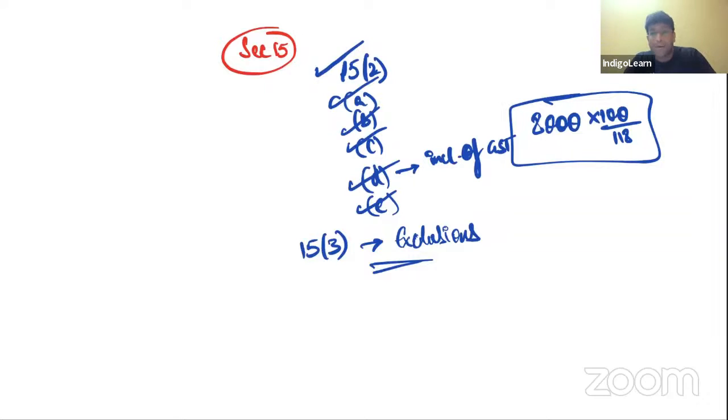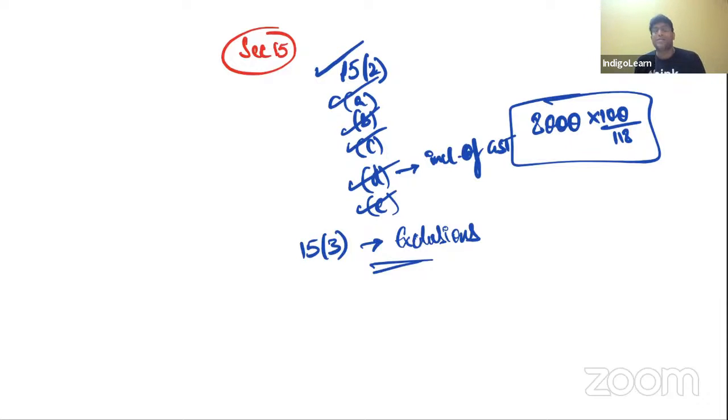Post supply discount. Discount is given after supply is made based on an agreement existing at the time of supply, and that agreement is linked to the invoice, and proportionate credit is reversed by the recipient. So there are 3 important points to be kept in mind. Point number 1, there is an agreement existing at the time of supply. Point number 2, it is linked to the invoice. Discount is linked to the invoice. Point number 3, proportionate credit is reversed by the recipient.